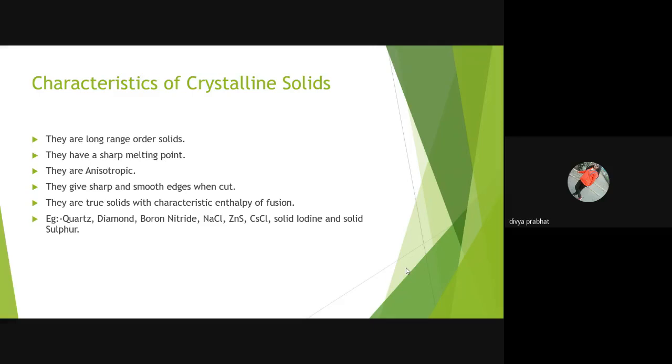They are anisotropic. It means some physical properties such as mechanical strength, refractive index, electrical and thermal conductivity have different values when measured from different directions in the same crystal. On cutting with a knife, they give sharp and smooth edges. They are true solids with characteristic enthalpy of fusion.